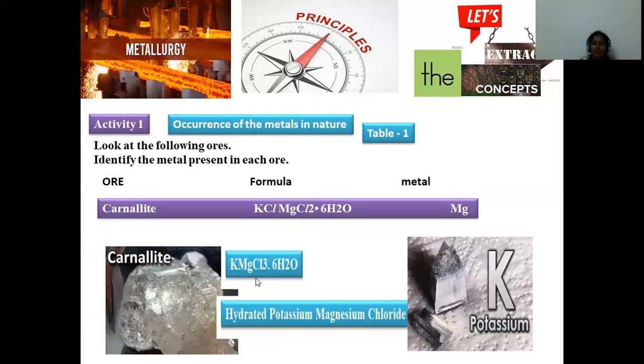So here, different ores, each specific kind of ore having a specific composition, may be chloride, oxide, hydroxide, sulfate, or carbonate. Any kind of composition may exist in the earth's crust or in the oceanic region, so that extraction into a pure metal is possible in a sequential manner.